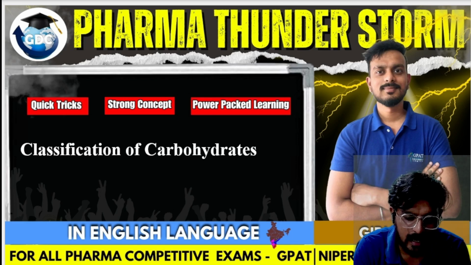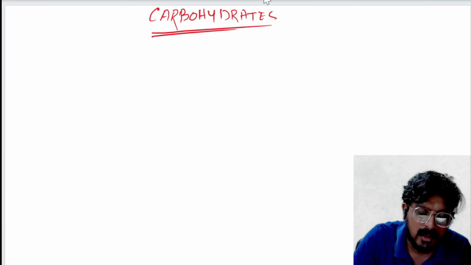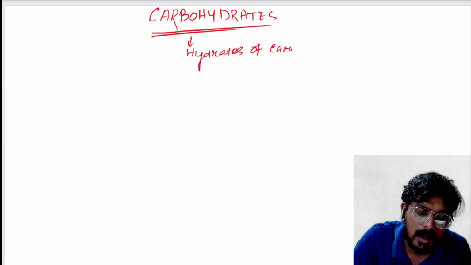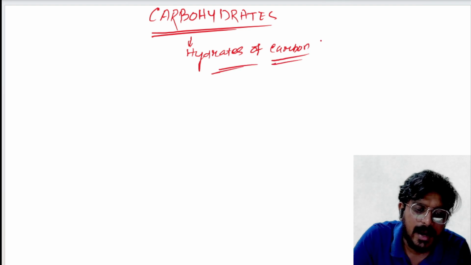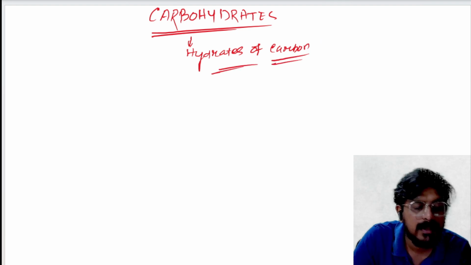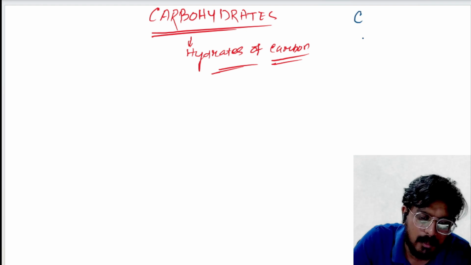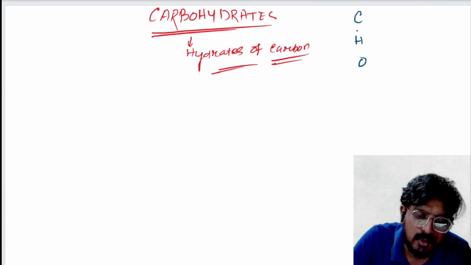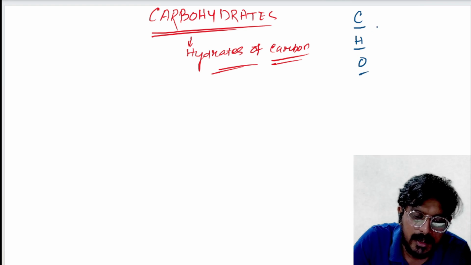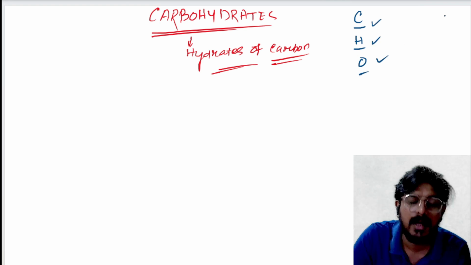So first is, what is carbohydrate? Let's start. Let's decode one by one. Carbohydrates are nothing but they are hydrates of carbon. Okay, they are hydrates of carbon. So they are basically consisting of three major organic components. One is your carbon, one is your hydrogen, one is your oxygen. CHO. They are consisting of carbon, hydrogen, and oxygen.